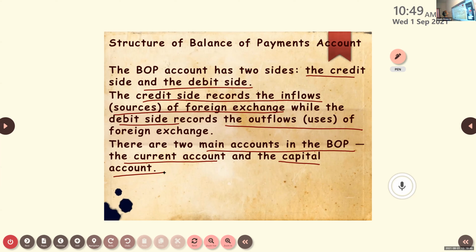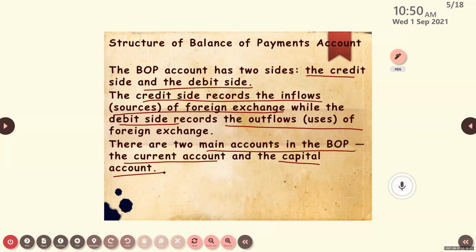Aditya, can you tell what are the two sides of BOP account or balance of payments account? Credit and debit side. Credit and debit, what all it records? Credit side records all the inflows. And debit side records all the outflows. Outflows, okay.